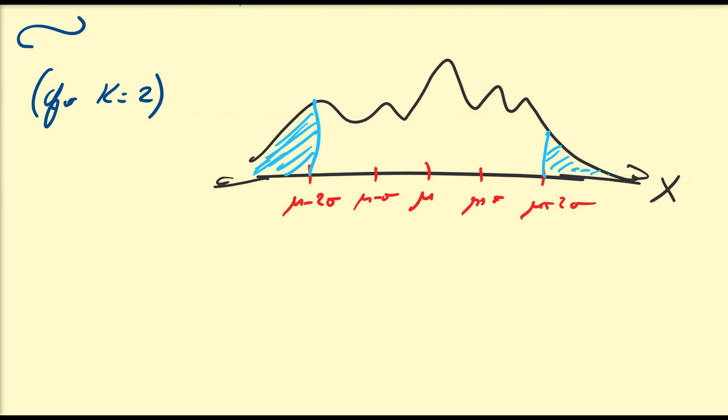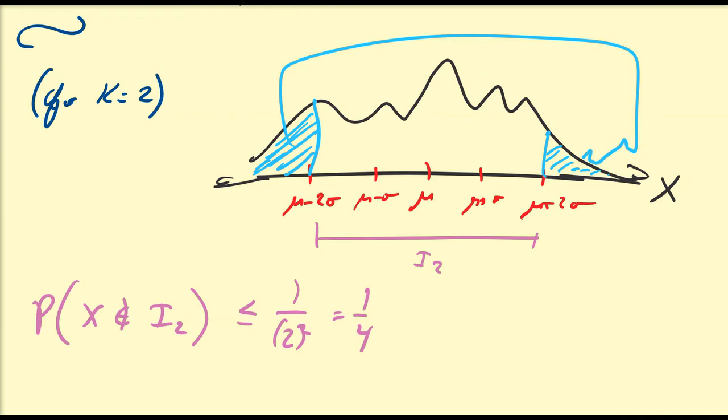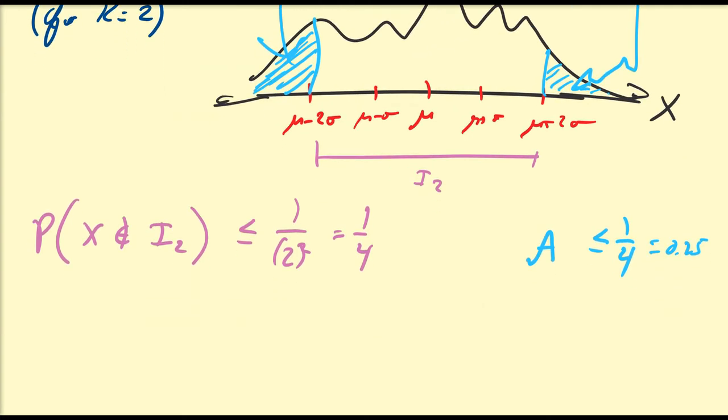So Chebyshev's inequality states that the probability that x is not within I2, so I2 is this region in the middle, is going to be less than or equal to 1 over 2 squared, which is 1/4. So the probability, or the area shaded, so let's assume this area here added together is A. So we have that A must be less than or equal to 1/4, or 25%. So that means we do not need to consider 75% of the population when we do this study, which is a good approximation, especially if the population is large.